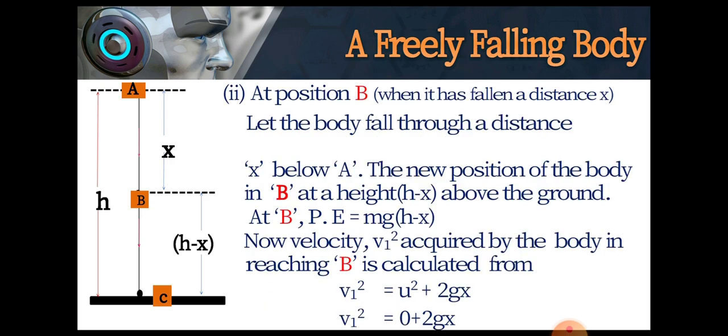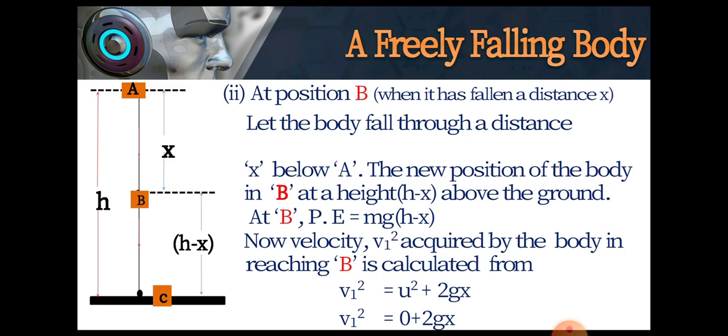Now at position B, when it has fallen a distance of x. Students, you visualize that the body has fallen from position A to position B. Now the new position of the body B is at a height h minus x above the ground. Since it is at a certain height above the ground, it will definitely possess potential energy. Also, since it has moved a certain distance from A to B, it will also possess kinetic energy. Now, potential energy by expression is equal to mg into (h minus x).